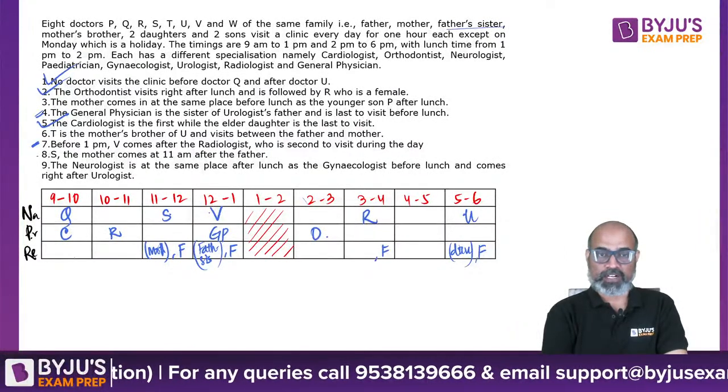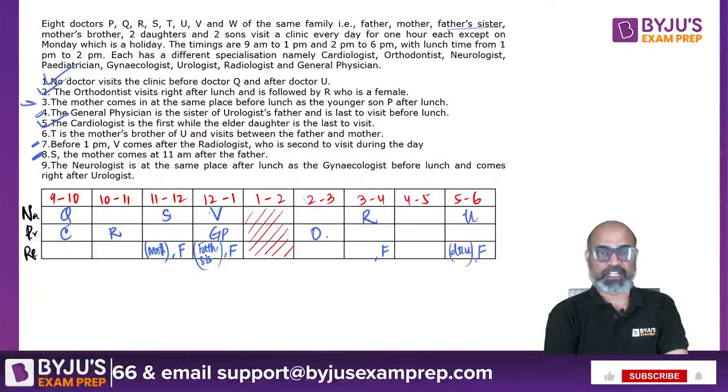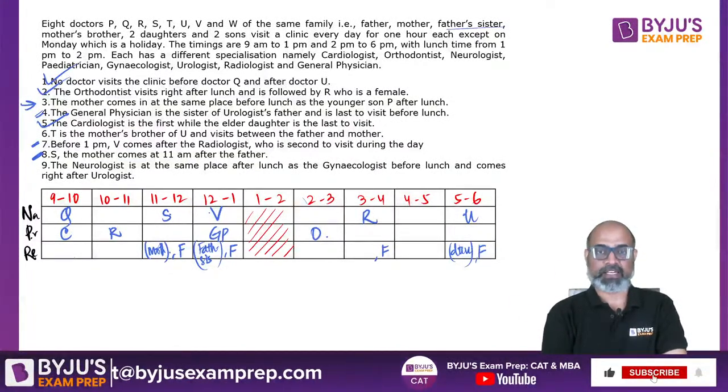But the moment we are done with this part, we can go to the third statement where mother comes in at the same place before lunch as the younger son P after lunch.